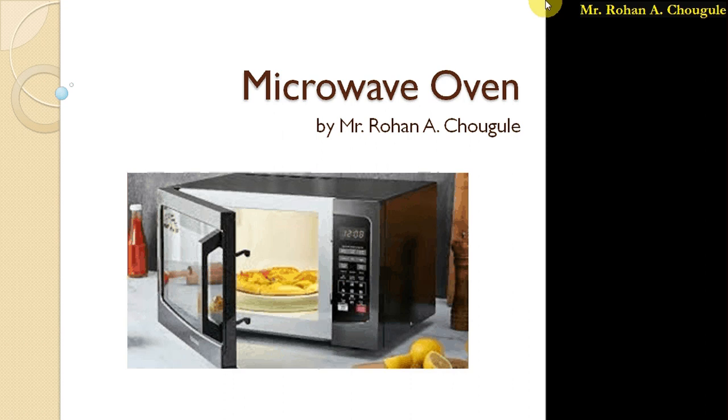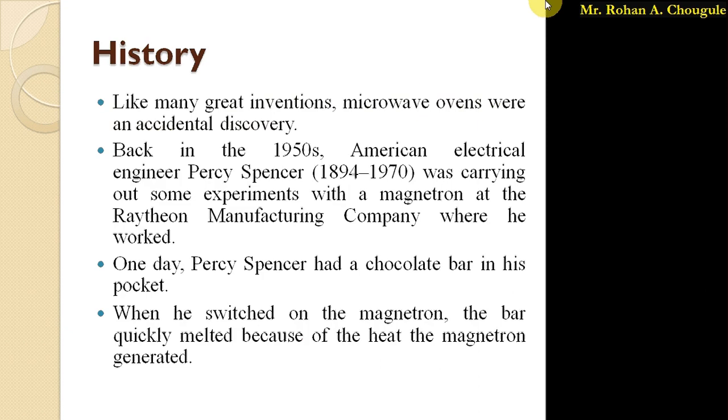Both the conventional oven and the microwave oven are used to cook or heat the food. But nowadays, as I said, the microwave oven is used all over the world. When we see a microwave oven, the first thing that comes to mind is how it works and when it was invented. So in this lecture we are going to study the history of this microwave oven, and also how this microwave oven cooks the food. So let's start with the history of the microwave oven.